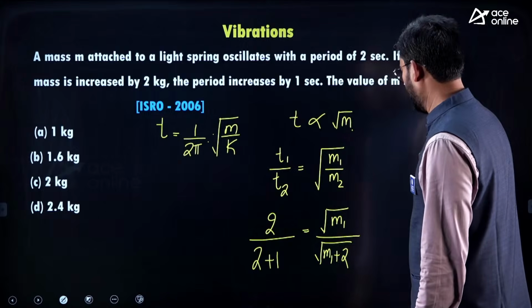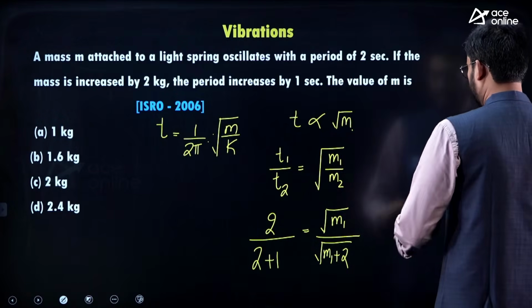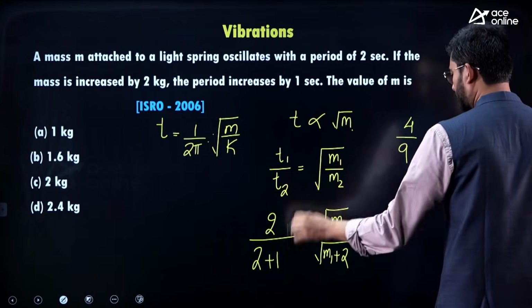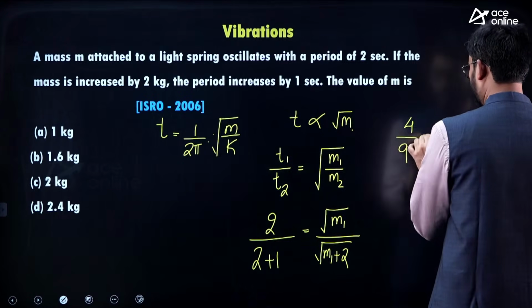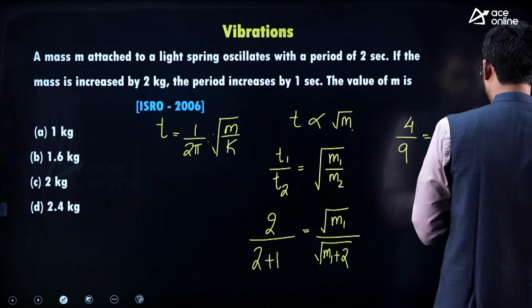So now you need to just solve for m1, that is 4 by 9, and this would be m1 by m1 plus 2.